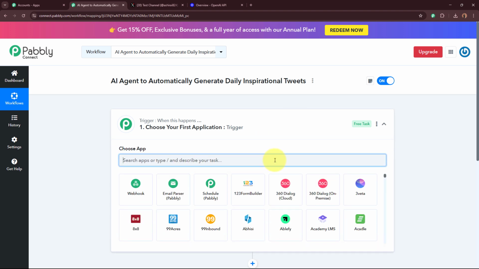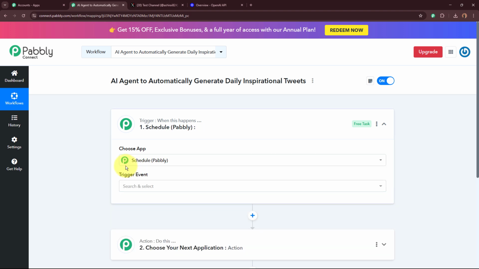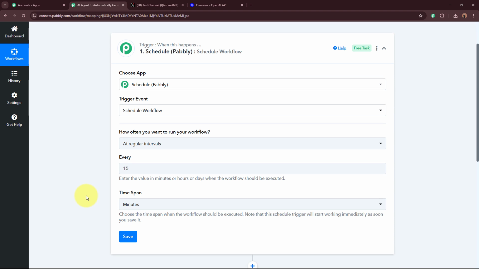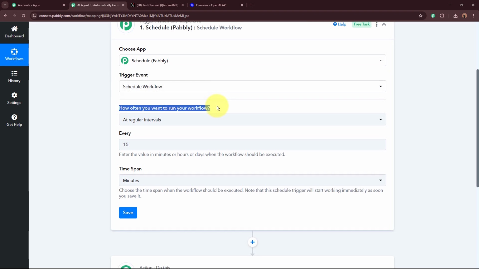And for the trigger application over here, I'm going to select Schedule by Pabbly. With the help of this amazing feature by Pabbly, that is Schedule, we can schedule this workflow according to our requirement. So as my objective is to run this workflow every single day at a particular time to post the daily inspirational tweets, that is why for my trigger application, I've selected Schedule by Pabbly, and trigger event is going to be Schedule Workflow.